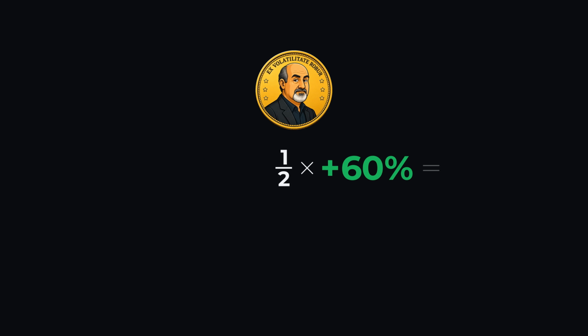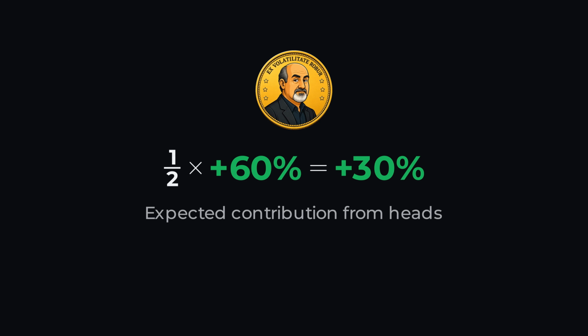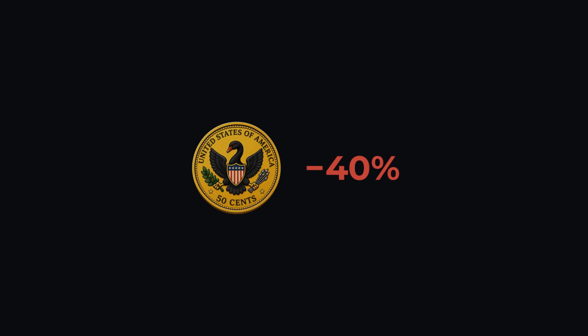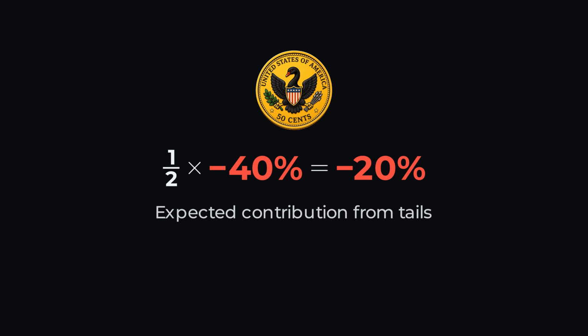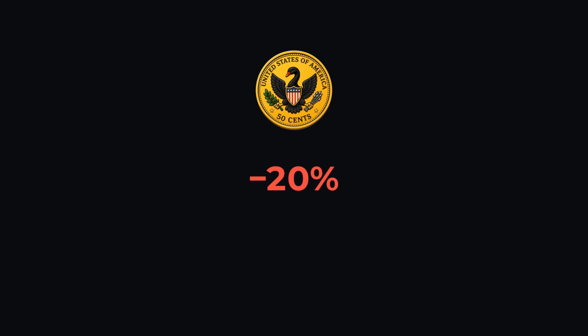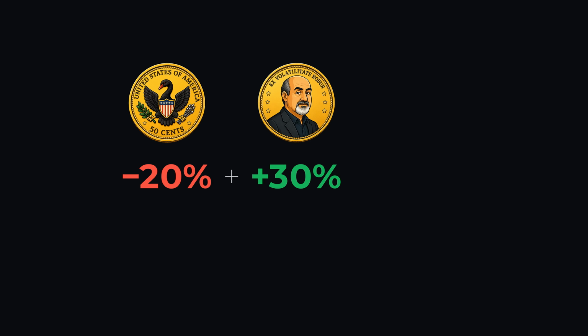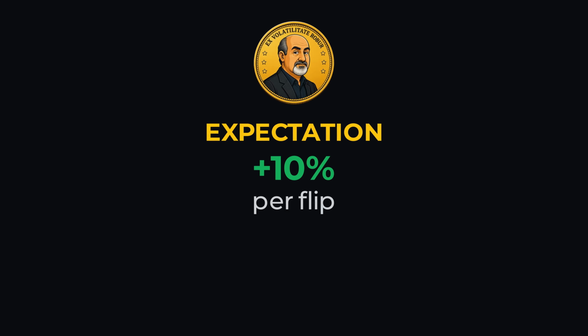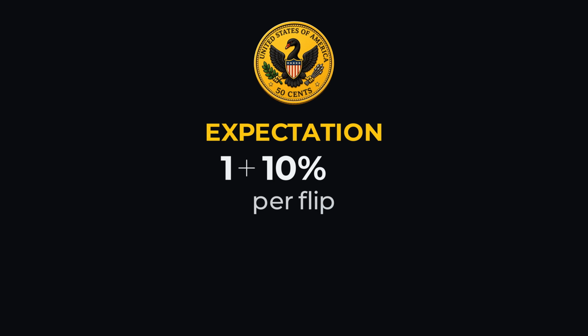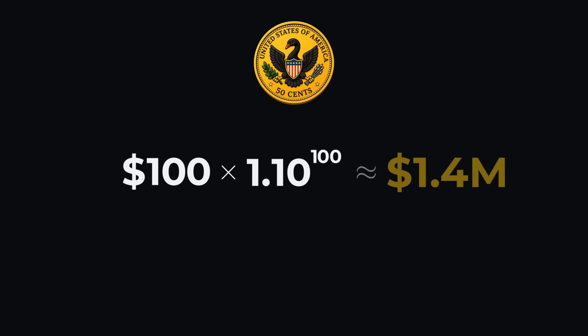A 1/2 chance of landing heads, which increases your wealth by 60%, has an expected contribution of plus 30%. A 1/2 chance of landing tails, which decreases your wealth by 40%, has an expected contribution of minus 20%. Add those two numbers together and each flip is worth a gain of 10%. Transform that 10% gain into a decimal and wealth gets multiplied, on average, by 1.1 on each flip. Do that 100 times and we get to $1.4 million.